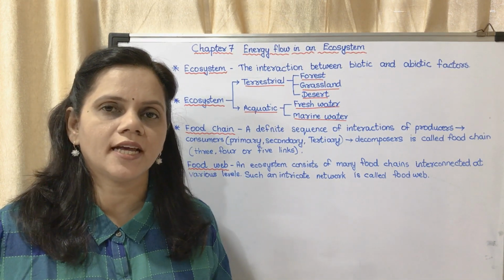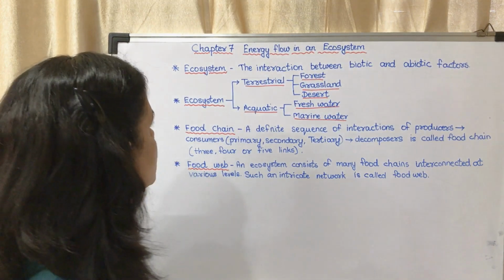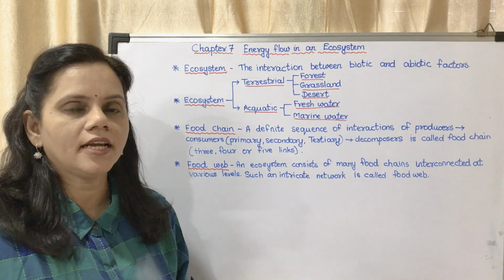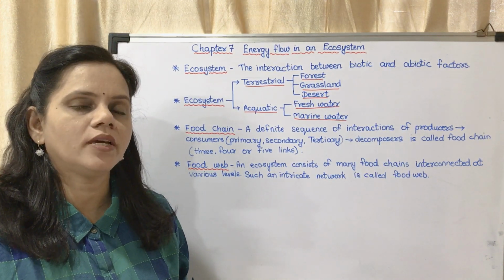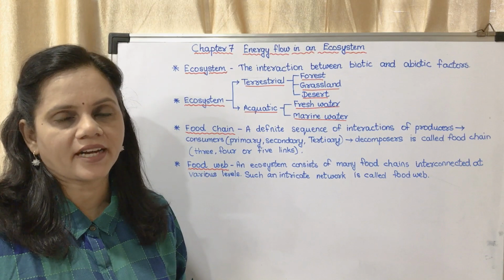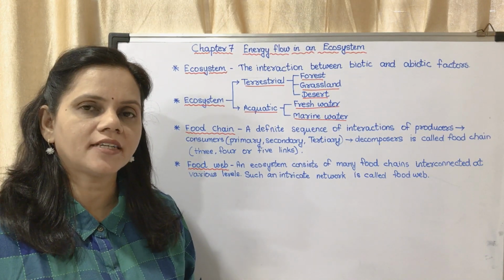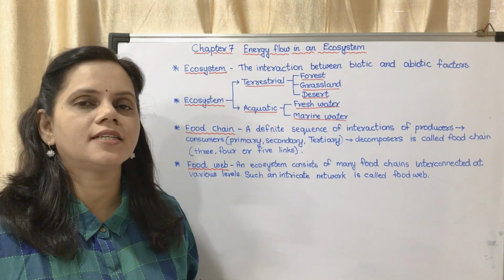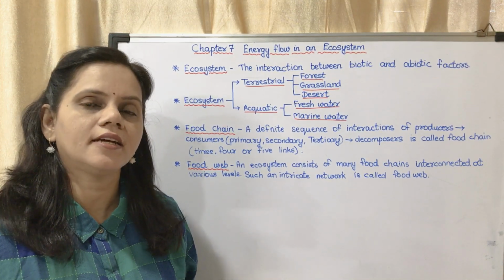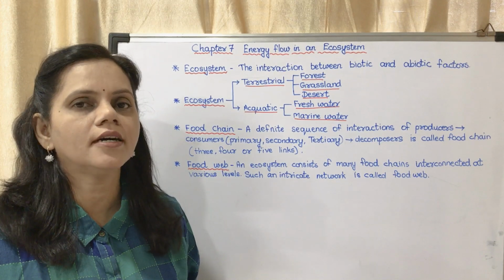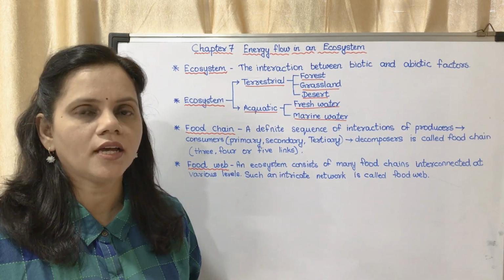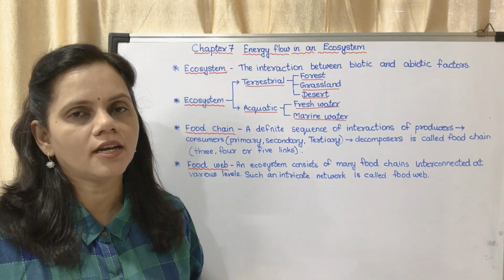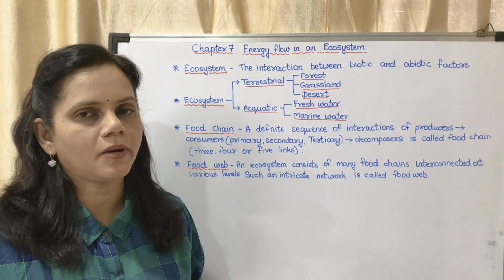So what is an ecosystem? First we will see what is an ecosystem. The interaction between biotic and abiotic factors. What do you mean by biotic factors? The living things in the environment constitute the biotic factors, and the non-living things constitute the abiotic factors.